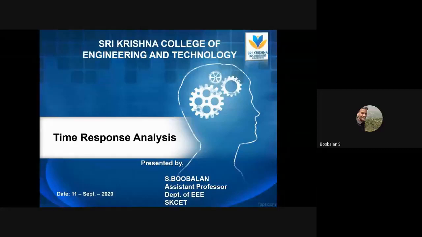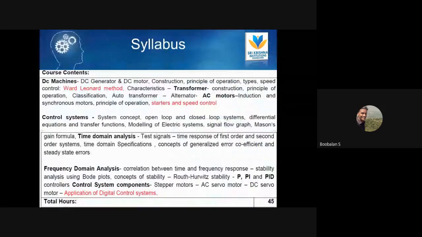In the previous class we discussed test signals, and we'll continue with that. Now that we have finished test signals and are moving to the next topic, the time response analysis of first order as well as second order systems, we're going to move into time domain analysis.